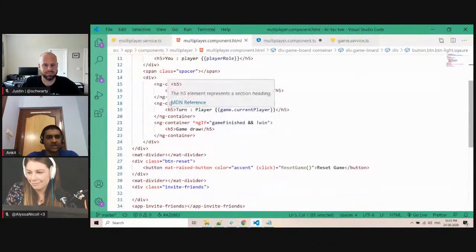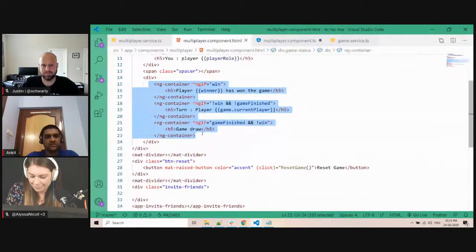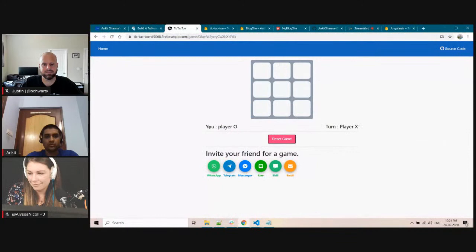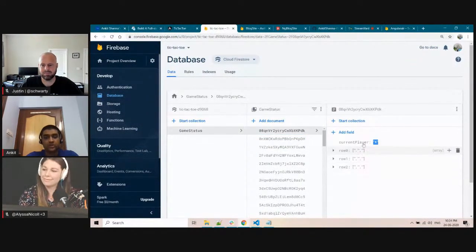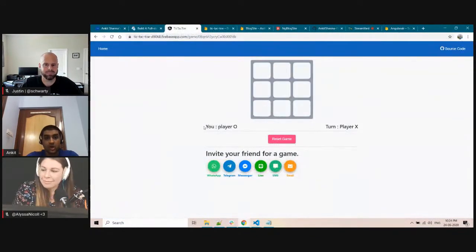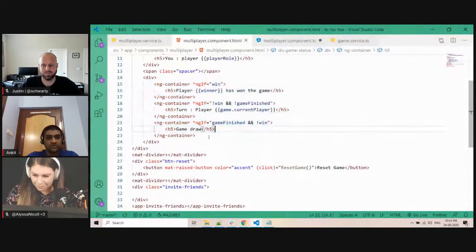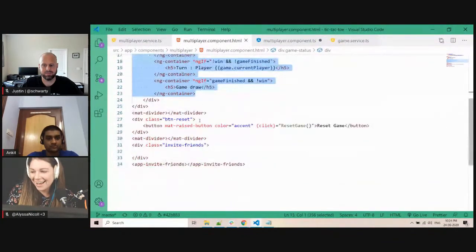And then here I am using some status. If you see what is "You" and what is "turn". Since I am storing the data in the database, the current player detail will allow me to show this data: who is you and whose turn it is. So this is where I am setting this value.